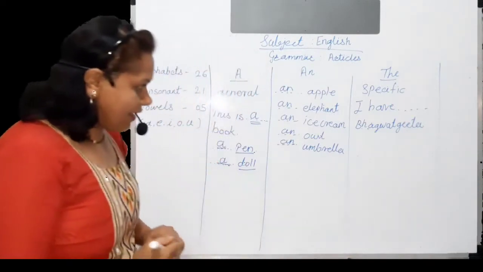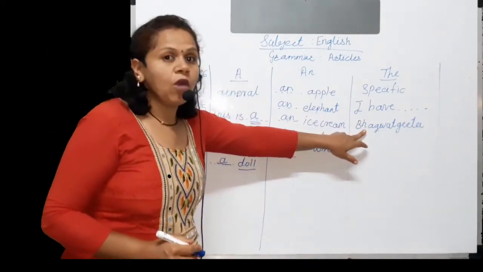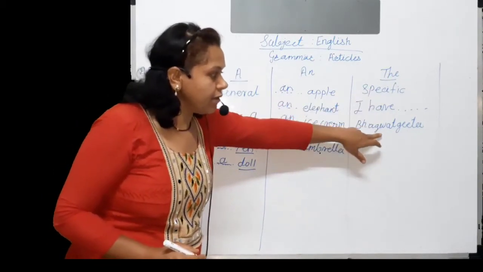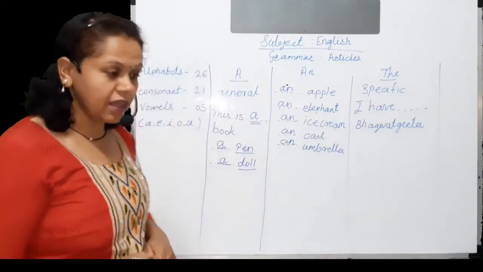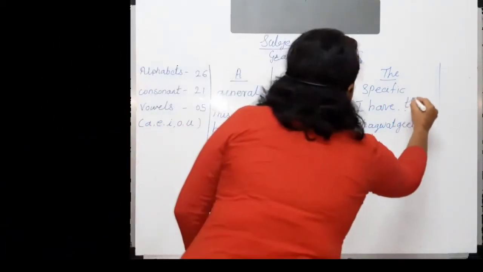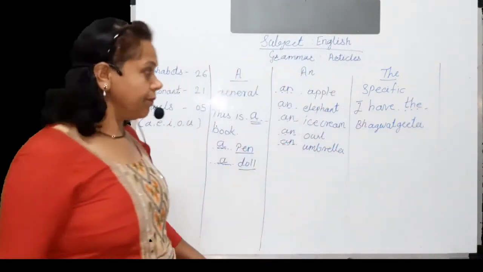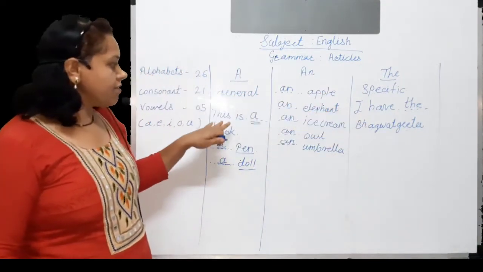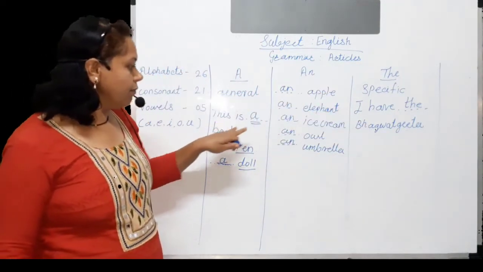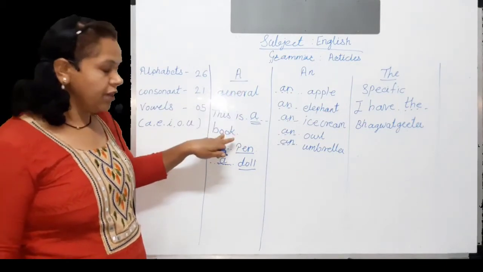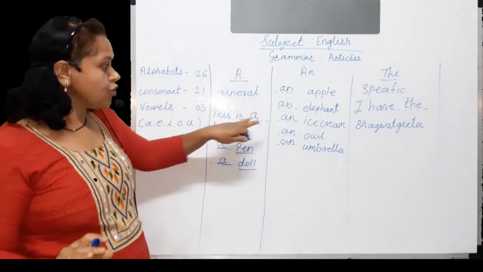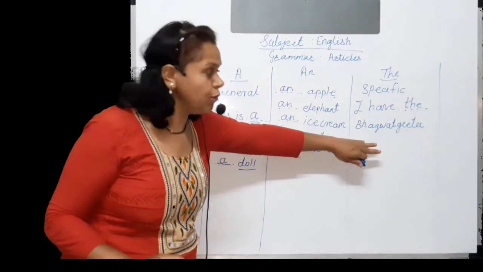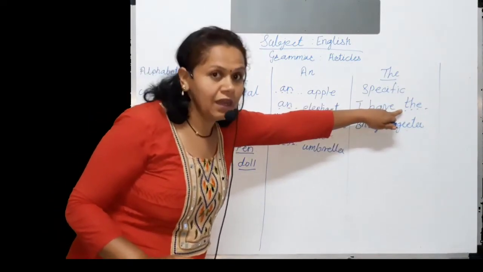In this sentence we are mentioning the name of the book. That's why the book is specific. So before that book, we can use article the. It means the Bhagavad Gita. If we compare this sentence with the earlier one, this is a book, here it is a general book. We are not mentioning the name of any book, so we are using a. But in this sentence, the specific name of the book is given, so we are using article the.